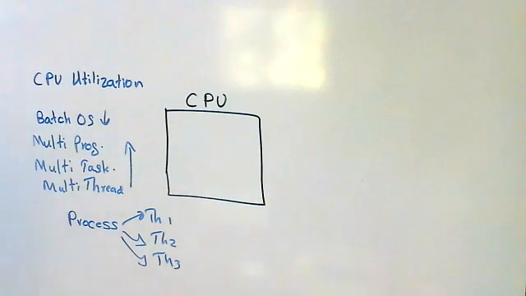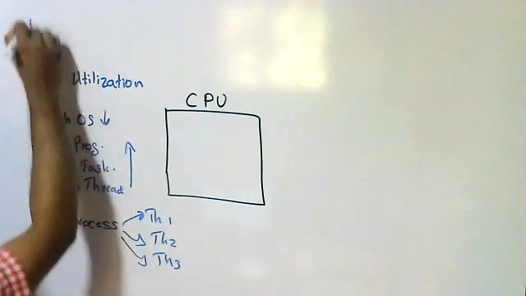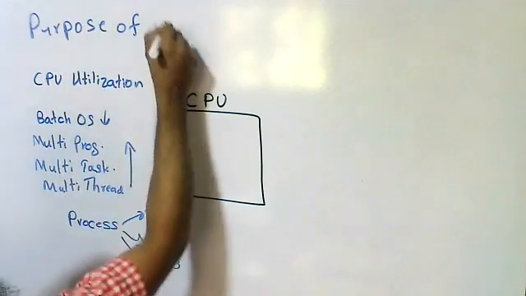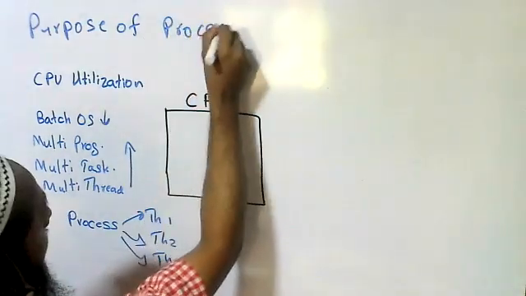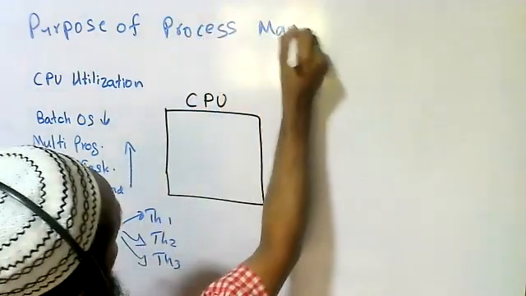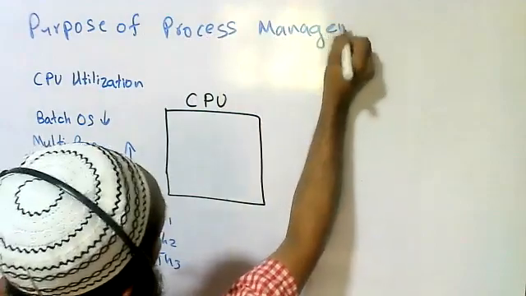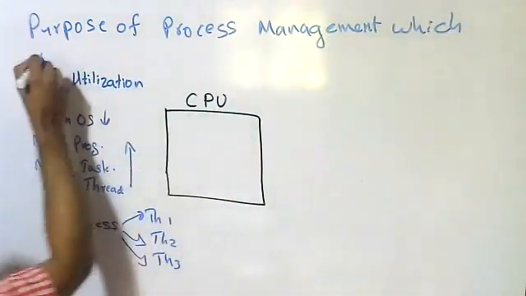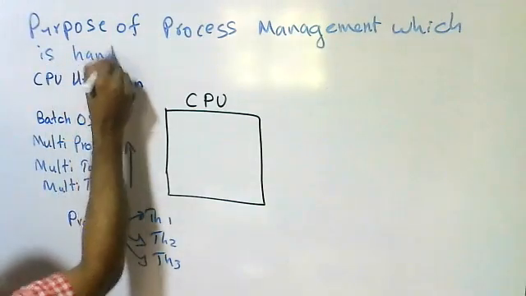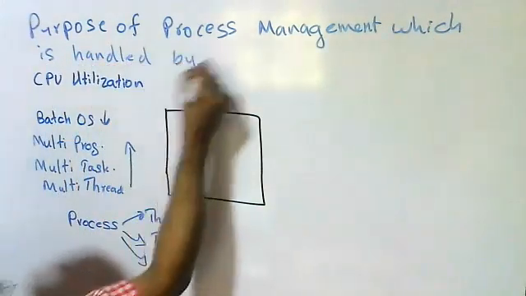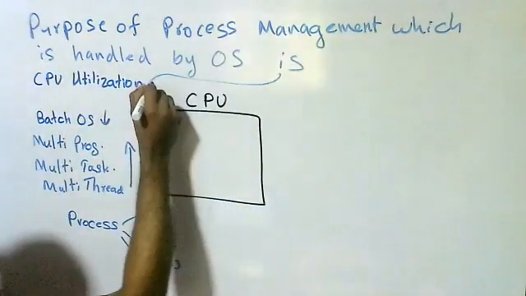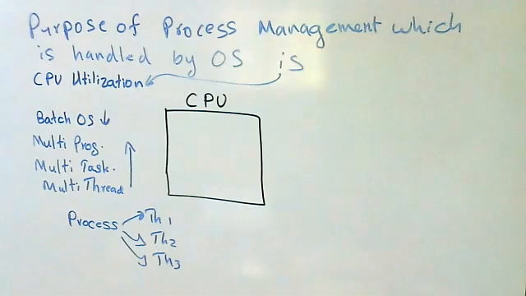So the purpose of process management, which is handled by the OS, is to increase the processor utilization.